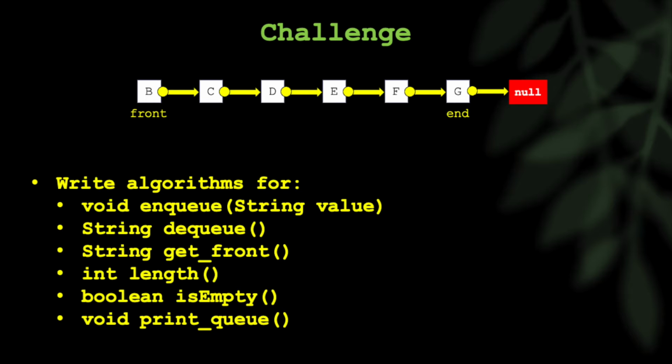It's kind of like top in a stack. If you watched the last video, top only showed you what's on top, and pop actually took it off the stack. Same concept here. Get the length of the queue, find out if the queue is empty, and that's a Boolean, returns true or false, and then print the queue.